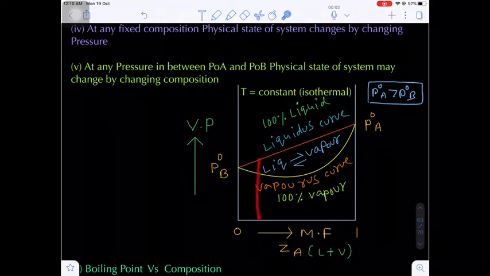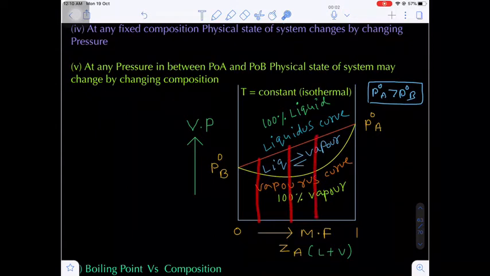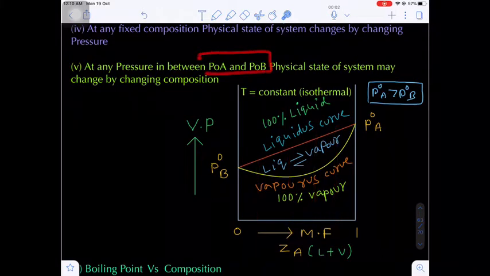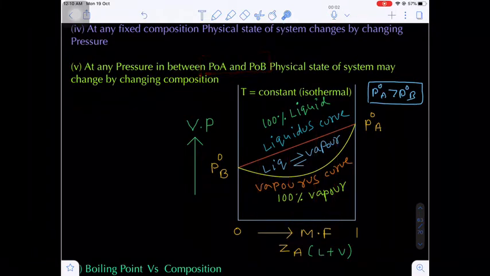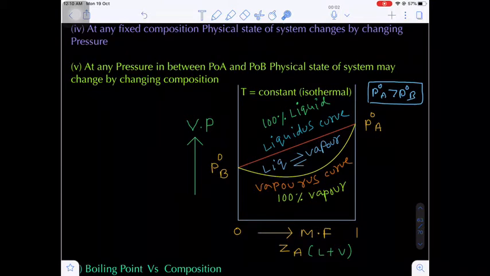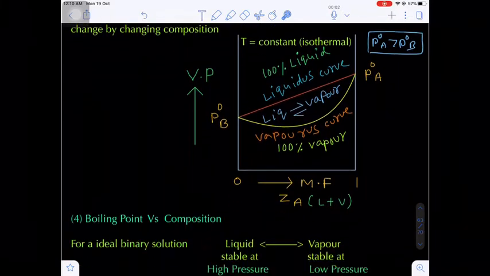That means here if you see, this is the composition, this is the composition, this is the composition, and this is the composition. That means by changing the pressure in between the vapor pressures of pure components A and B, the physical state of a system may be changed. That means it may be converted from liquid to vapor or vapor to liquid, vice versa. Are you getting my point?